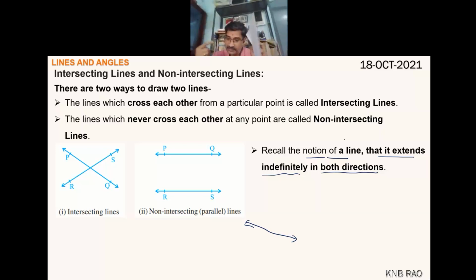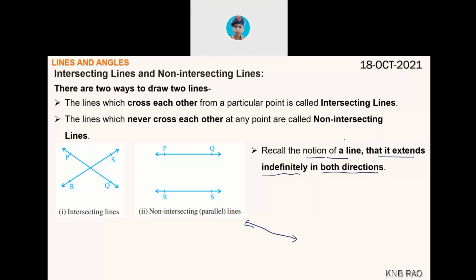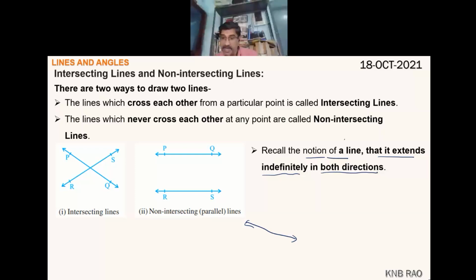They may intersect. If two lines are drawn on two different planes, they may intersect. There will be that three-dimensional geometry. When you understand the basics, then you will get my point.